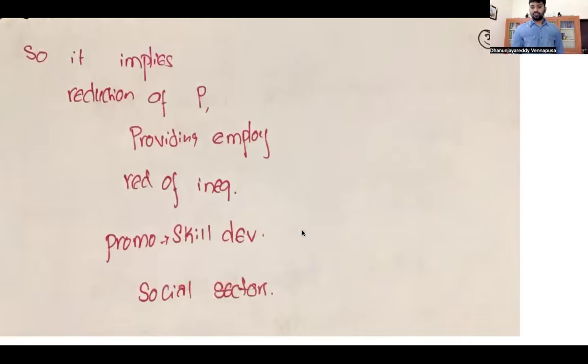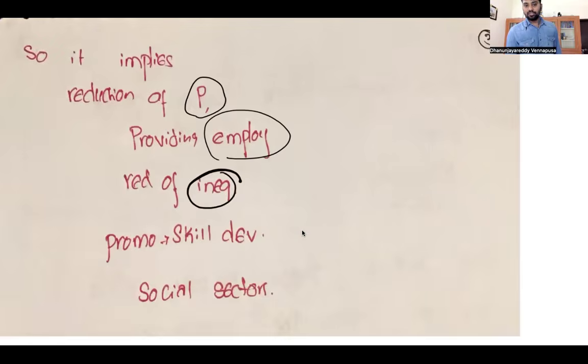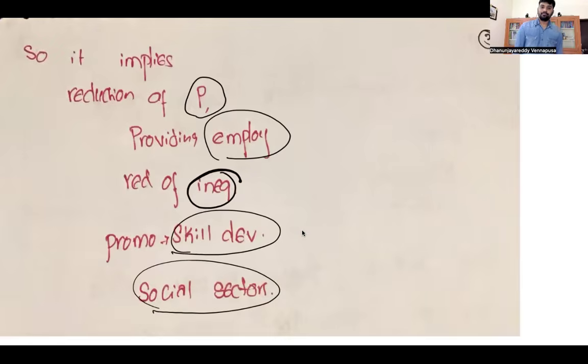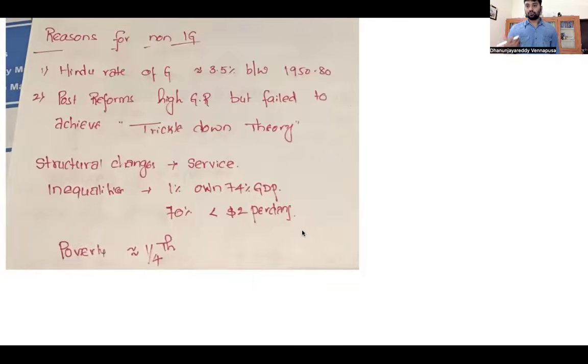So what does it mean? Inclusive growth implies reduction of poverty, providing employment, reduction of inequalities, promoting skill development, and promoting social sector development. Society has to be developed. Take care of the social well-being of whoever is there in the vulnerable section. Reasons for non-inclusive growth: why is there no inclusive growth in the country?